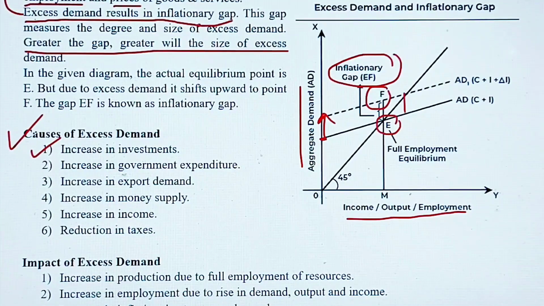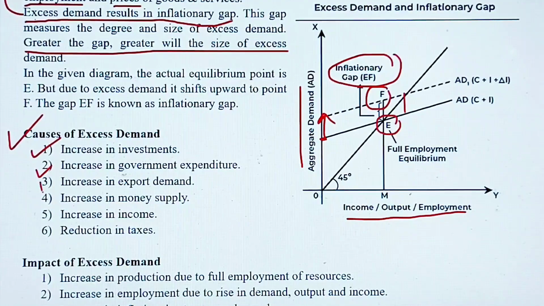So that increases the demand. The second point is increase in government expenditure. If government gives more subsidies to farmers, if government spends a lot of money on the infrastructure development, so that will definitely make people more employed, more income, more investment and more demand.